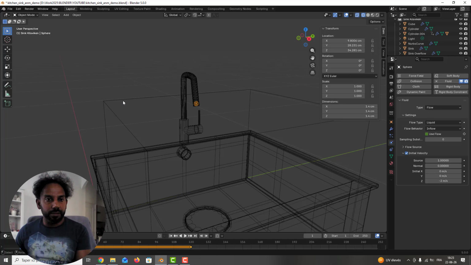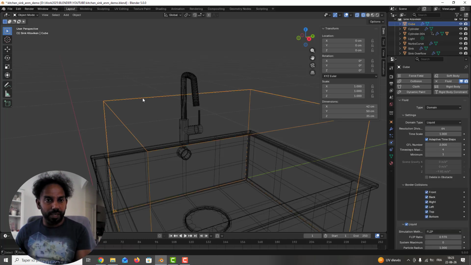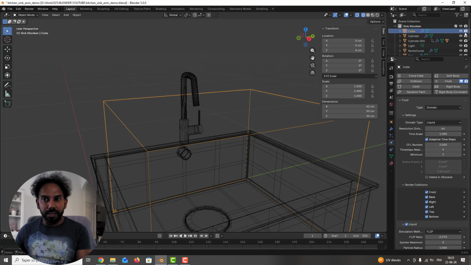Before doing that, we can hide also the domain. So I will go here, I go to the top here, and you can go here. I just deactivate that and I press I to create a keyframe on that.